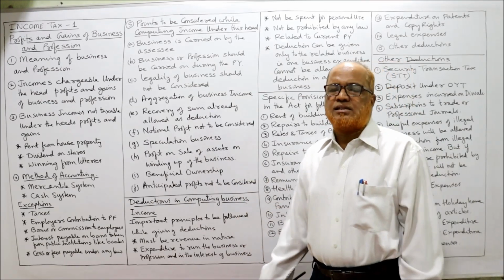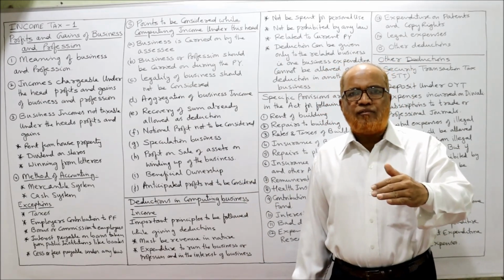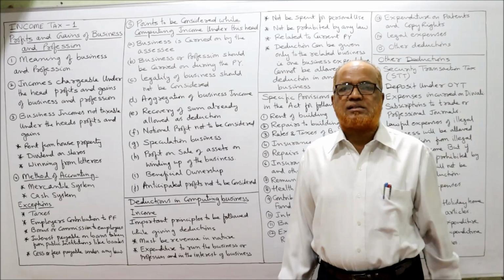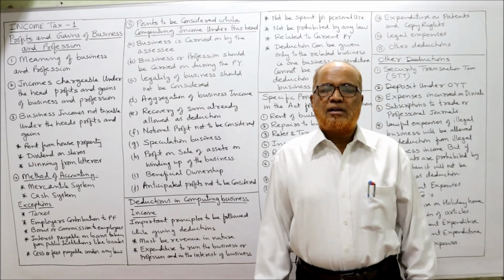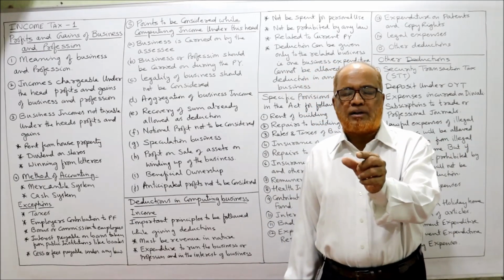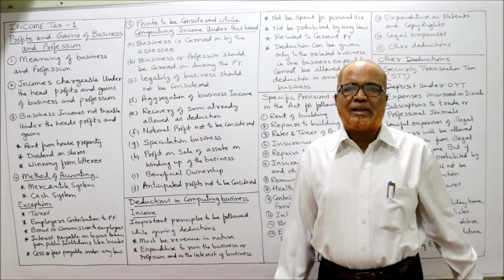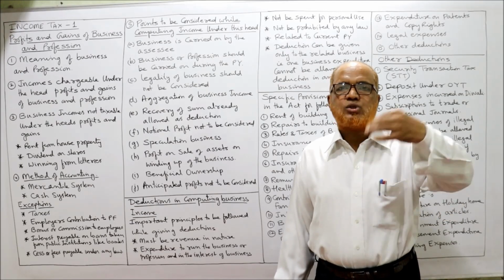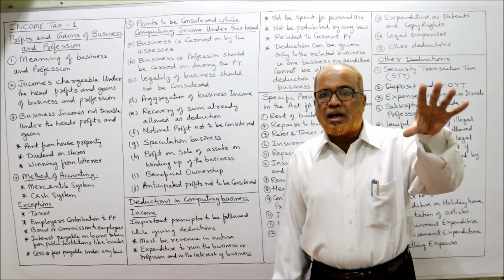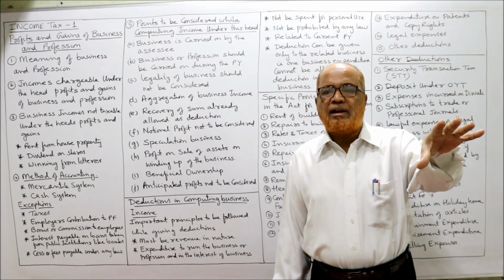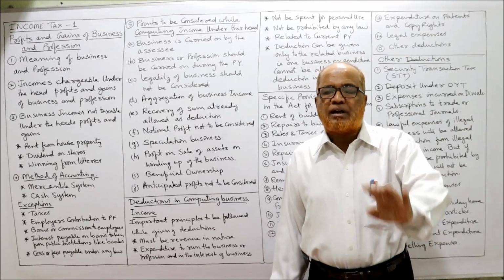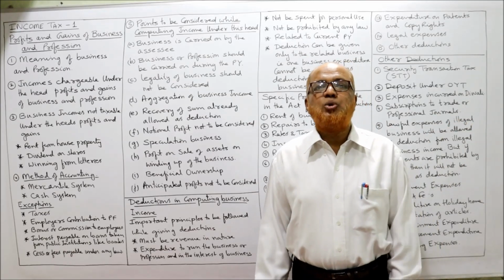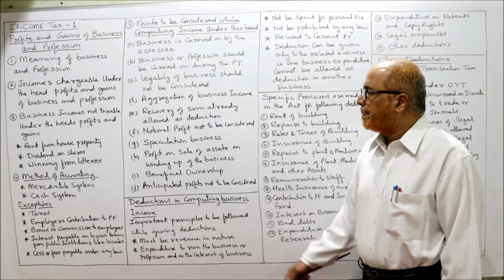Notional profit not considered. Sometimes the head office may send the goods to the branches at an invoice price. Suppose the cost price is 10,000, invoice price is 12,000. So at 12,000 rupees, goods are transferred from head office to branch. If the goods are not sold at the branch level, then 2,000 rupees should not be considered as real profit. That is notional profit, not considered.